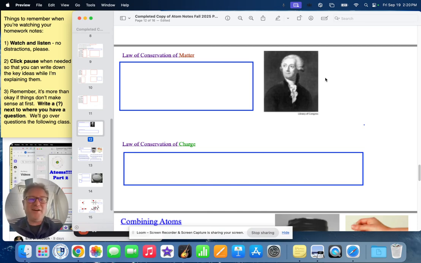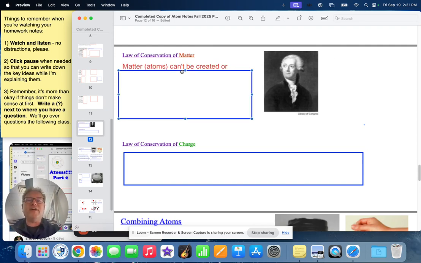But before he did, he'd also dabbled in thinking about physics, atoms and elements and whatnot, and he would do some experiments. What he realized is if you take any combination of things and react them, they may turn into other chemicals, other substances, but if you calculate the mass, you always end up with the same mass as you started with. It might not be the same stuff, but the amount always ends up being the same. And so he proposed this law of conservation of matter.